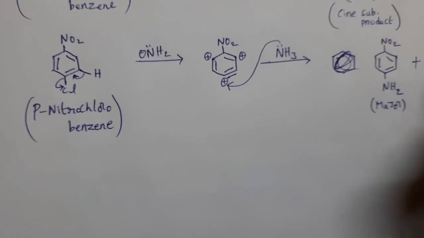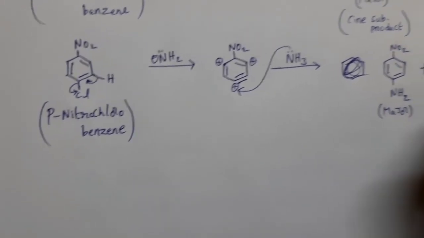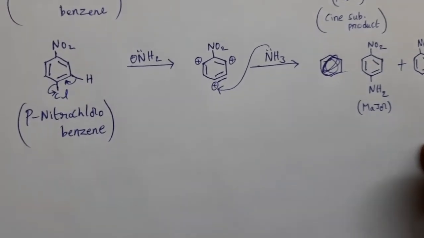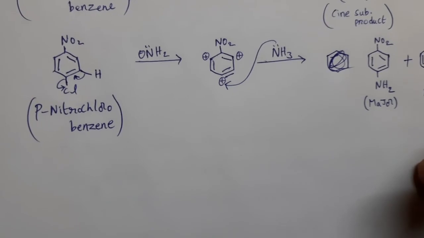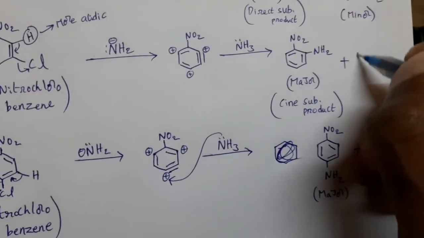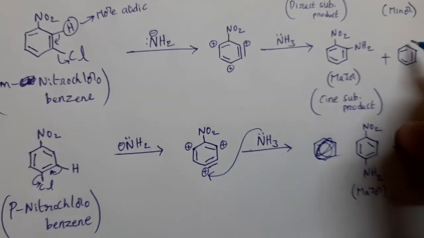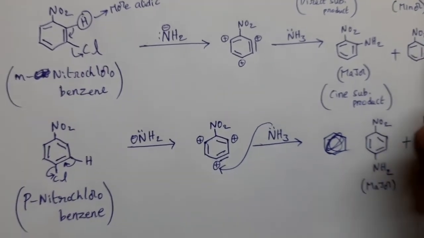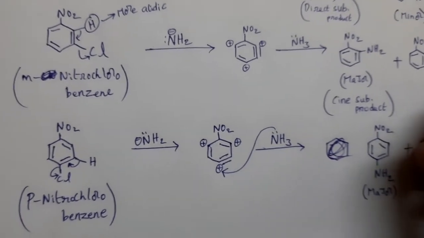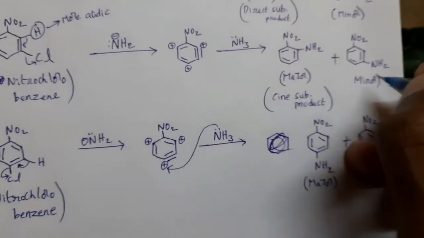The minor one is this one, less possibility, that is this NH2. This is minor product. Here also a minor product we can write. NO2. This is minor product.